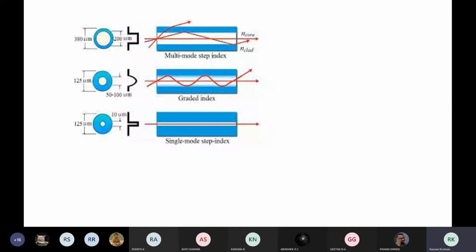Can anyone guess what is attenuation? We are talking about optical fibers. So in optical fibers, what is attenuation?